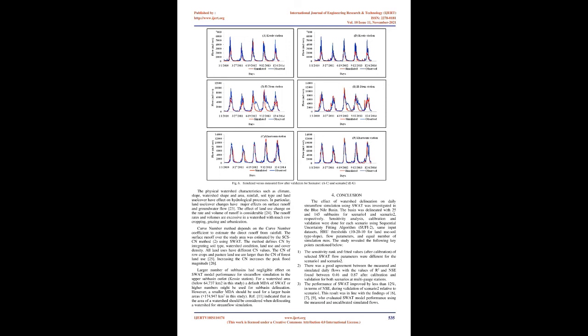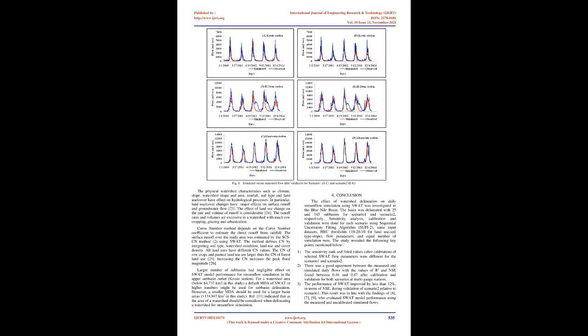The physical watershed characteristics such as climate, slope, watershed shape and area, rainfall, soil type and land use/cover have effect on hydrological processes. In particular, land use/cover changes have major effects on surface runoff and groundwater flow. [23] The effect of land use change on the rate and volume of runoff is considerable. [24] The runoff rates and volumes are excessive in a watershed with much row cropping, grazing, and urbanization.